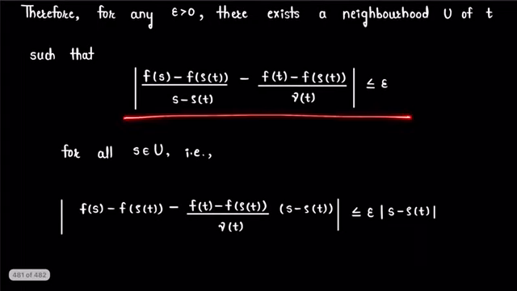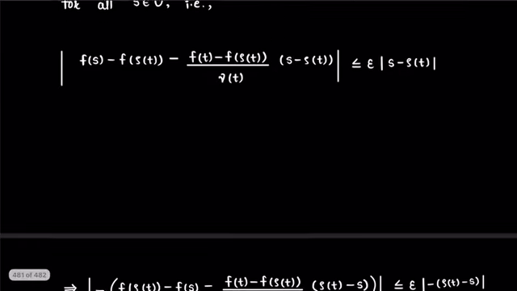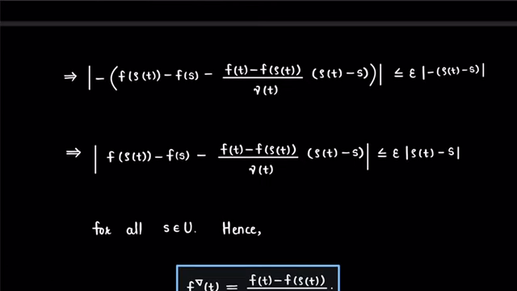Now, if we multiply by s minus rho t, its modulus, on both sides of this term, we get modulus of f of s minus f of rho t minus f of t minus f of rho t divided by nu t multiplied by s minus rho t is less than or equal to epsilon times modulus of s minus rho t.